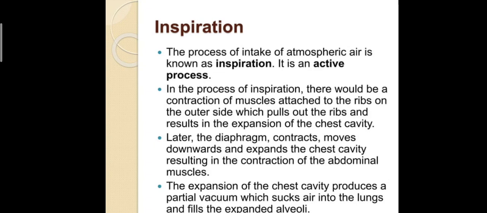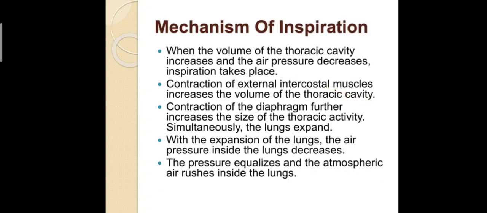In the process of inspiration, there is a contraction of muscles attached to the ribs and outside of the ribs, which results in the expansion of the chest cavity. Later, the diaphragm contracts, moves downwards and expands the chest cavity, resulting in the contraction of the abdominal muscles. The mechanism of inspiration includes when the volume of the thoracic cavity increases and the air pressure decreases. That is called thoracic cavity. When the thoracic cavity volume increases, the air pressure decreases during inspiration.